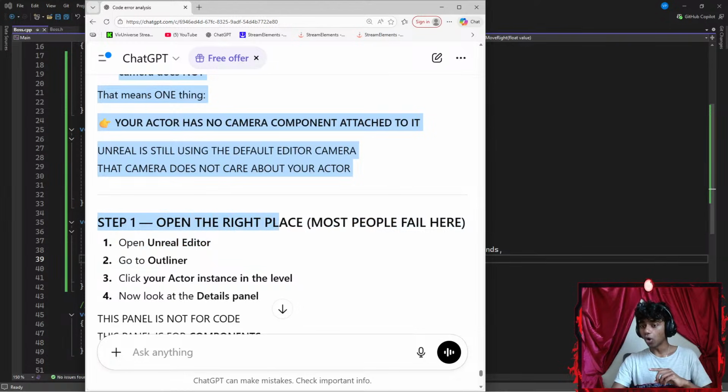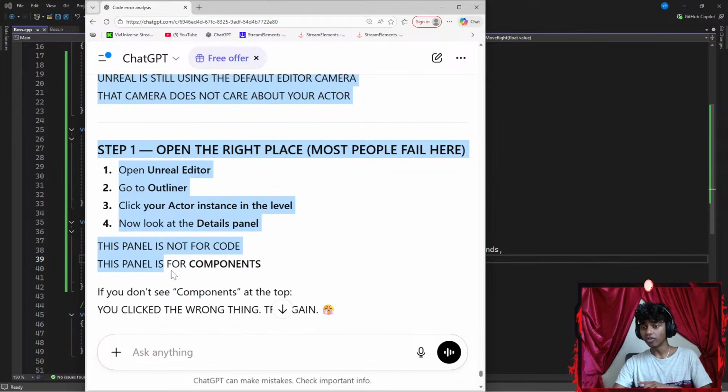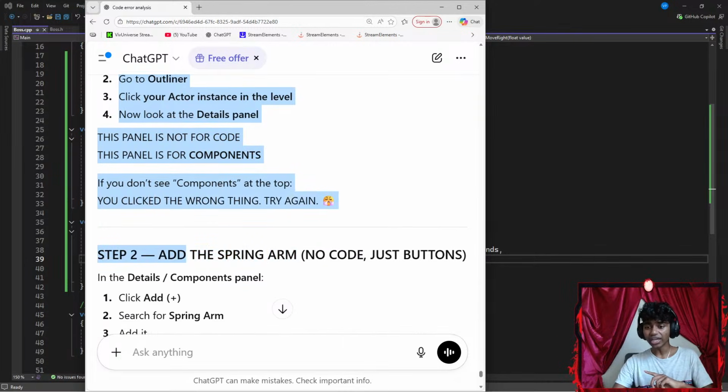Okay. Step 1, open the right place. Open Unreal Engine, go to Outliner, click your actor instance in the level. Now look at the Details panel. This panel is not for code, this panel is for components. If you don't see components at the top, you clicked the wrong thing, try again.